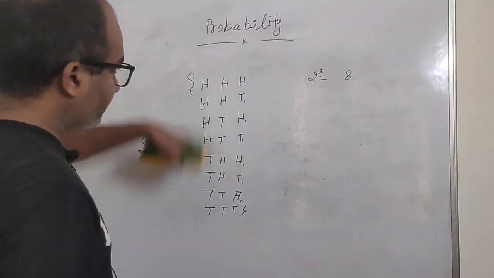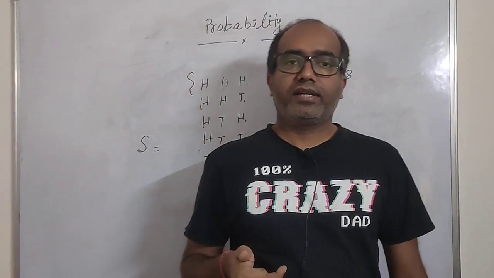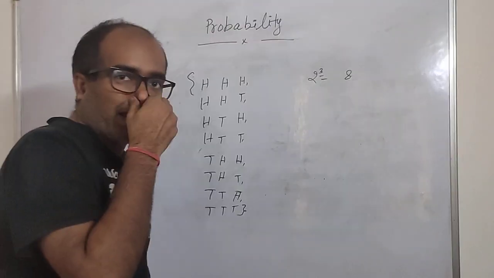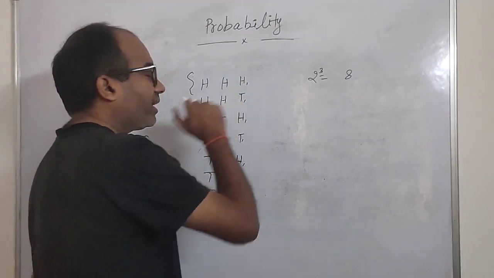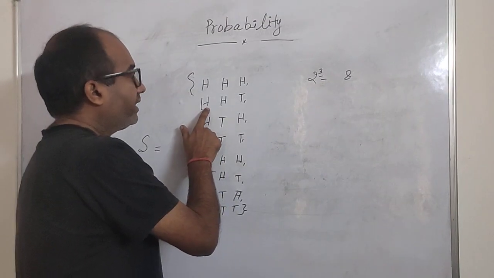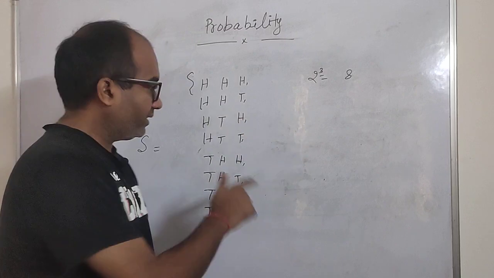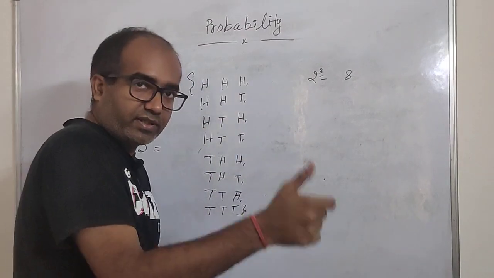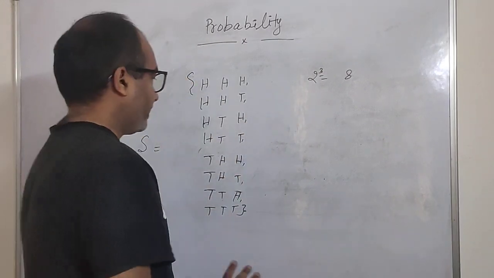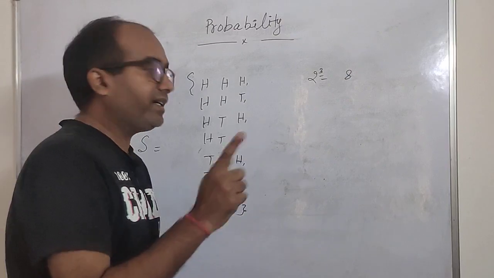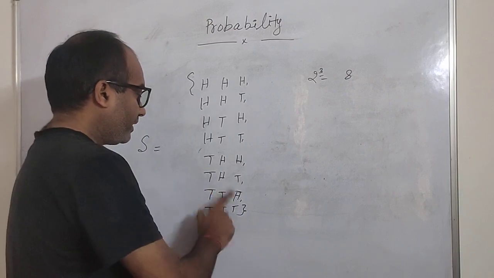The sample space is like this. So this is the sample space, 8 possibilities are there, right? When you throw a coin 3 times, these will be the possibilities. You can get head the first time, head the second time, and head the third time. Then HHT, HTH, HTT, THH, THT, TTH, and TTT.